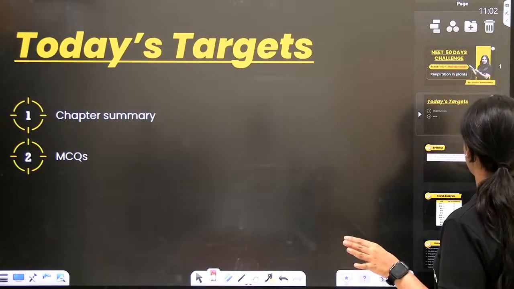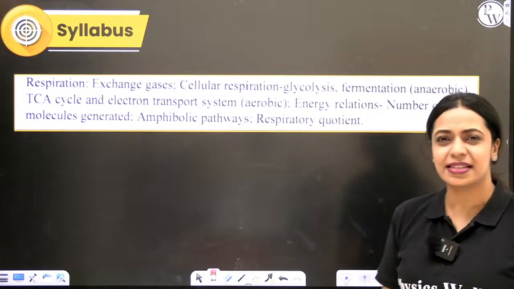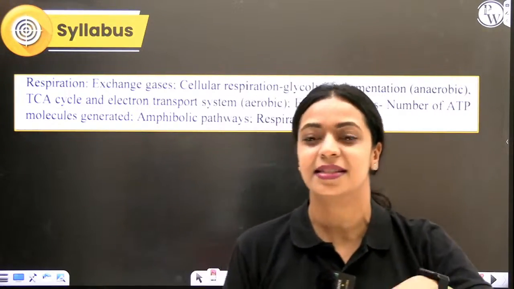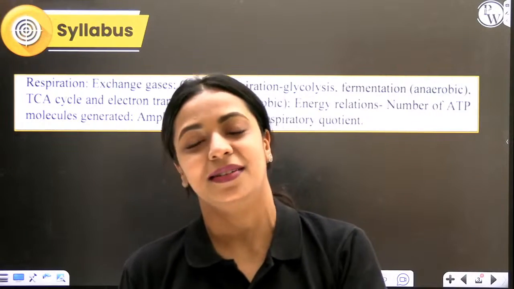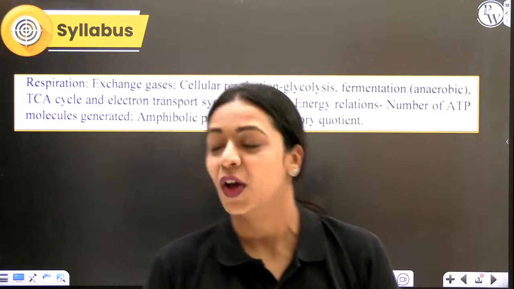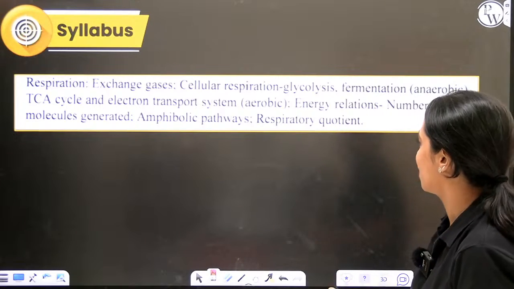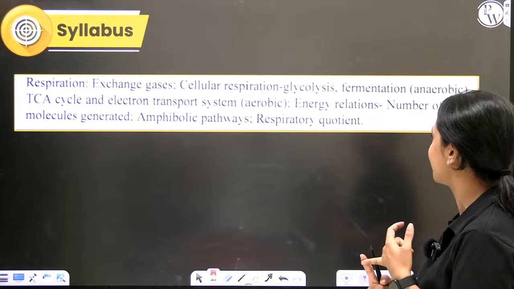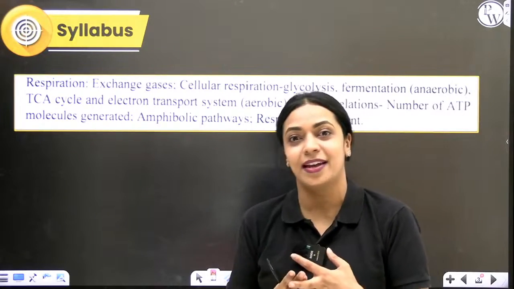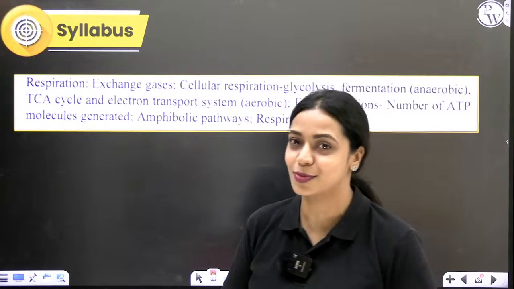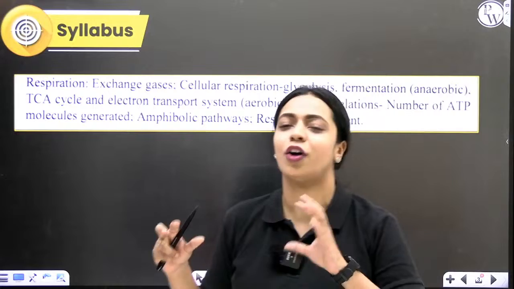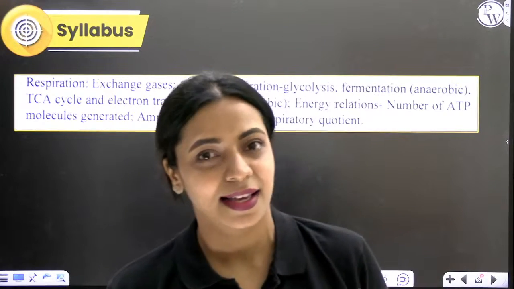Let me quickly show you the syllabus. It's exactly like it was before, but there are a couple of things that are changed in this year's rationalized syllabus. When we get to it, I will tell you what exactly those changes are. All right. So we are going to learn about respiration, cellular respiration. What exactly does that mean? What are the different steps involved in it? There's glycolysis, anaerobic respiration, aerobic respiration. Under aerobic respiration, we learn about oxidative phosphorylation, Krebs cycle, electron transport system, all of that, right? And then a couple of smaller concepts are included in this chapter.